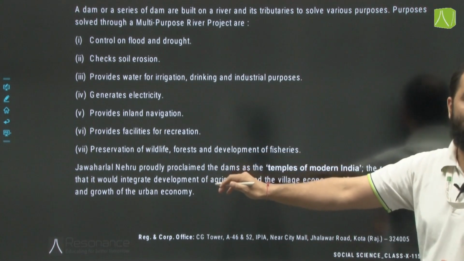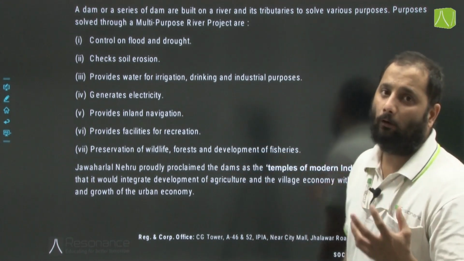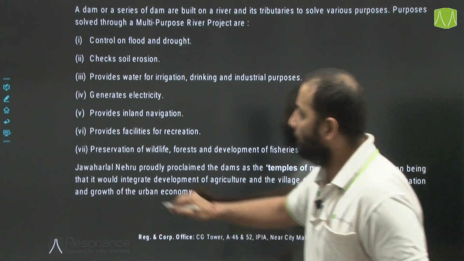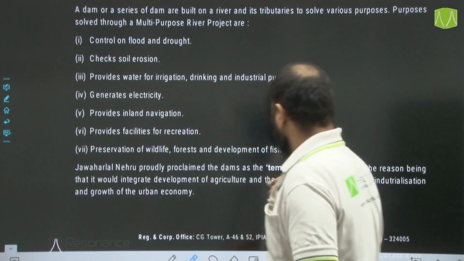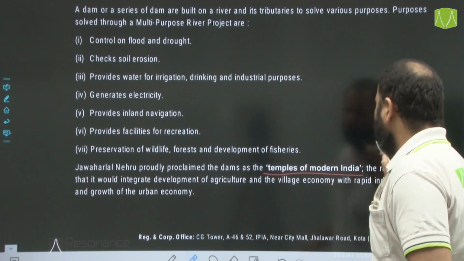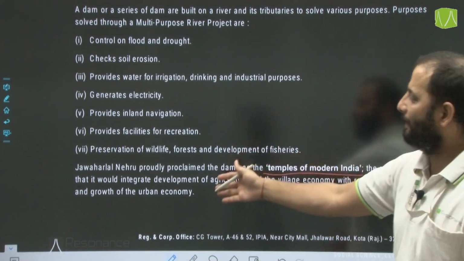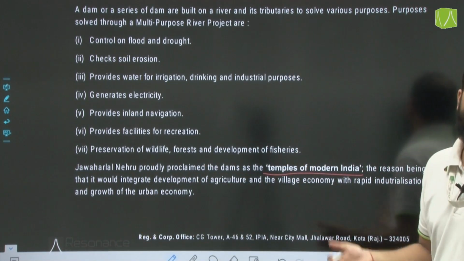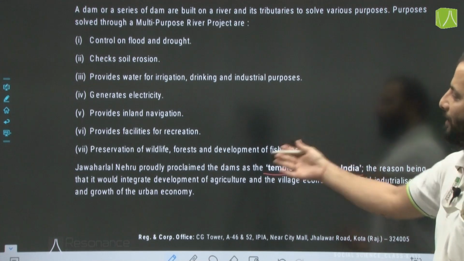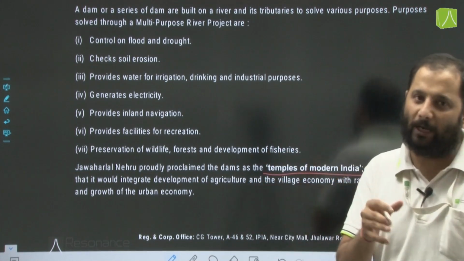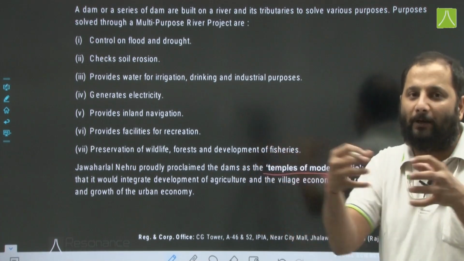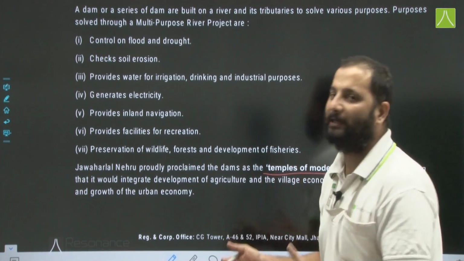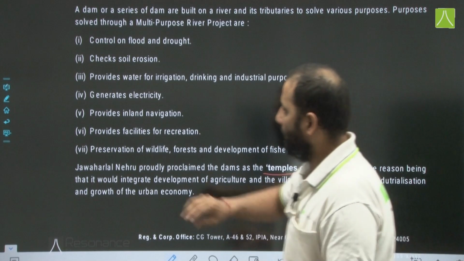Now our first Prime Minister Jawaharlal Nehru proclaimed the dams as the temples of modern India. That is, dams will be built as the temples of modern India, and the reason being that it would integrate development of agriculture and the village economy. So with rapid industrialization and growth of urban economy, all these village and urban areas will be interlinked and interconnected, which will help in the overall development of the country. All right.